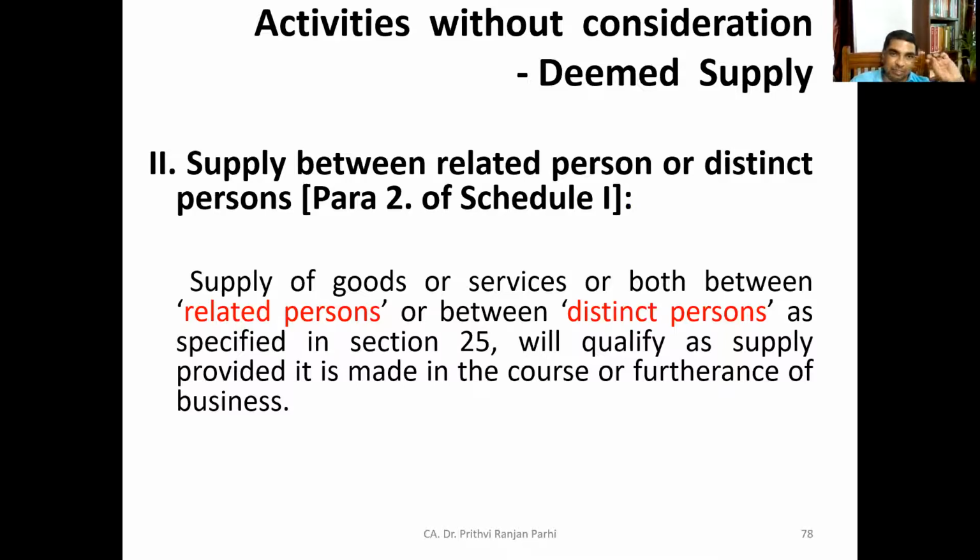Now, this supply between related persons and distinct persons shall also be deemed to be supply. If you read that para, it says supply of goods or services or both between related persons or between distinct persons, as specified in section 25, shall qualify as supply, provided, here is the condition, it is in the course or furtherance of business. Then these activities shall be deemed to be supply.